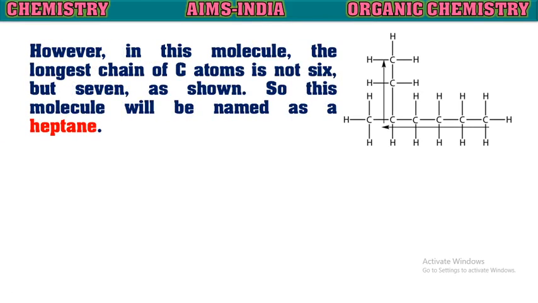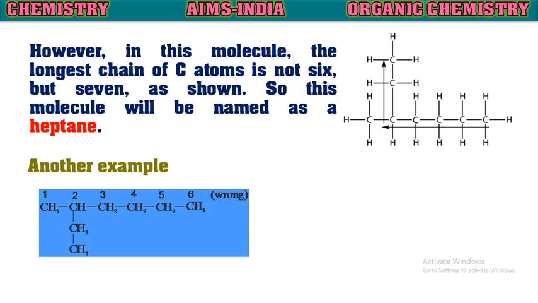However, in this molecule, the longest chain of carbon atoms is not 6, but it is 7 as shown. So this molecule will be named as heptane. If you see here, in this there are 6 carbon atoms only, but here in the side chain 2 carbons are there. So the total number of carbon atoms is maximum in this chain. So this is considered as the main chain and it is named as heptane, and hence the other is considered as a side chain for this heptane.